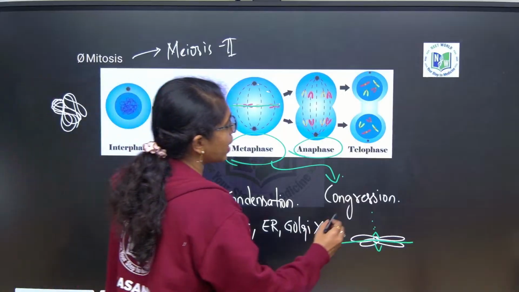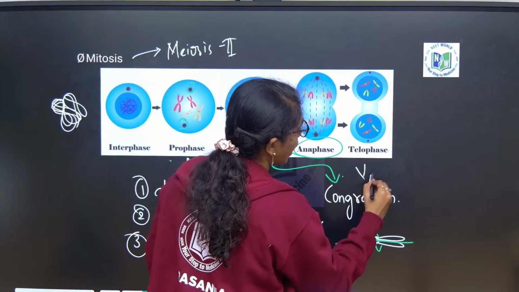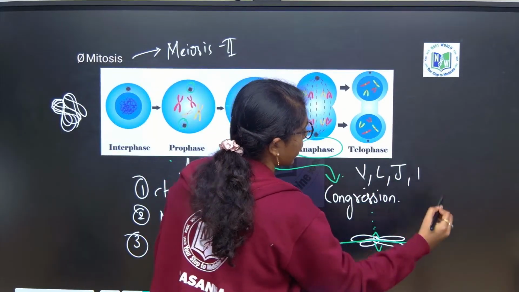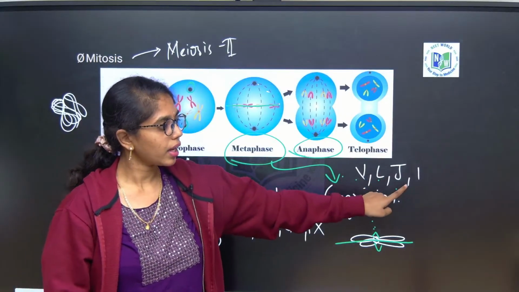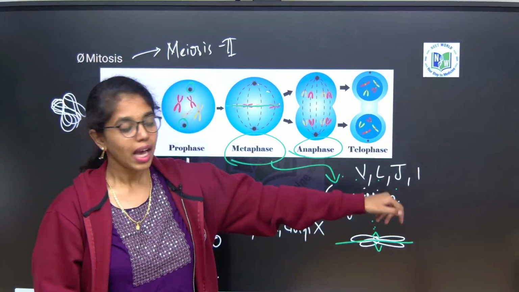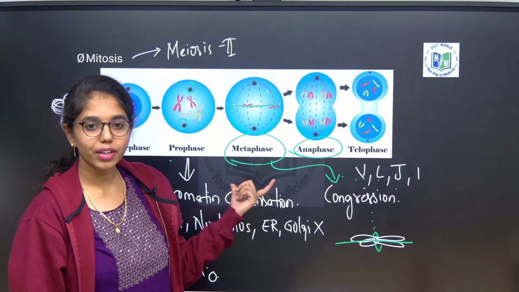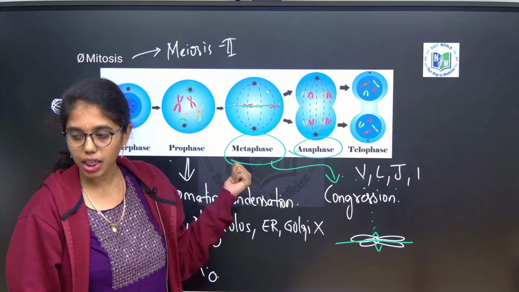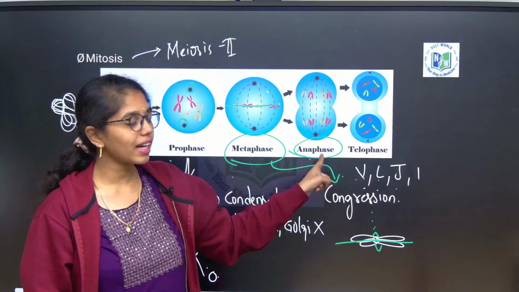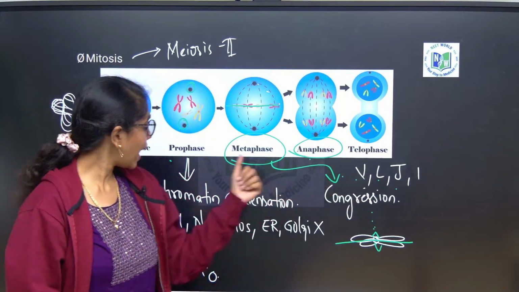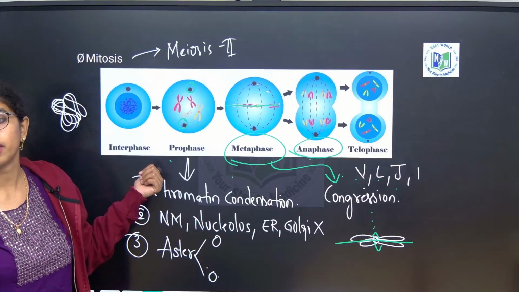Okay. Those shapes are like V, L, J and I. Where metacentric, submetacentric, acrocentric and telocentric chromosomes. As such you have 4 shapes of the chromosomes. Here what you have to remember, chromosome structure is clearly visible in which phase? Metaphase. Shapes of the chromosome is clearly visible in the anaphase. And at the end of prophase, you can observe the chromatid structures in the light microscope.